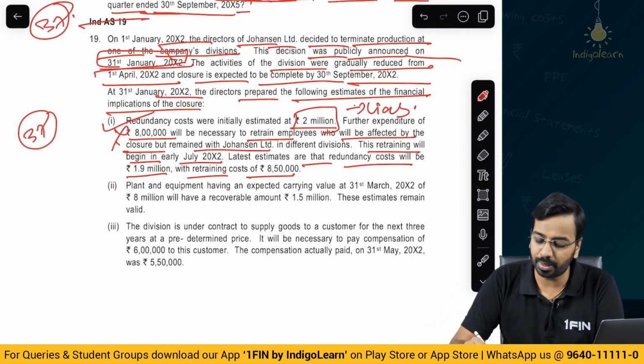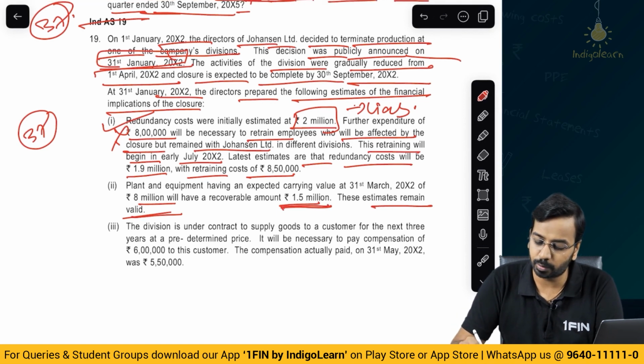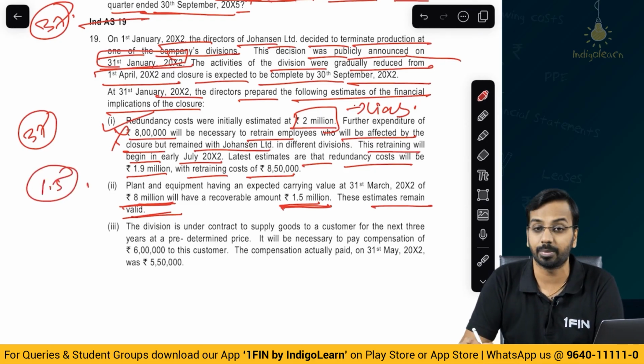Okay. Plant and equipment have an expected carrying value of 8 million, we will have a recoverable amount of 1.5 million. These estimates remain valid. So, recoverable amount 1.5, carrying amount 8. So, what is the recoverable amount? 1.5. There is an impairment, so you have to provide impairment for that.